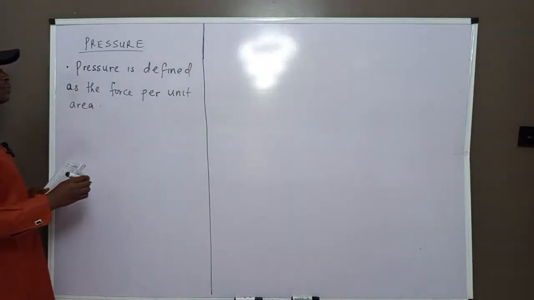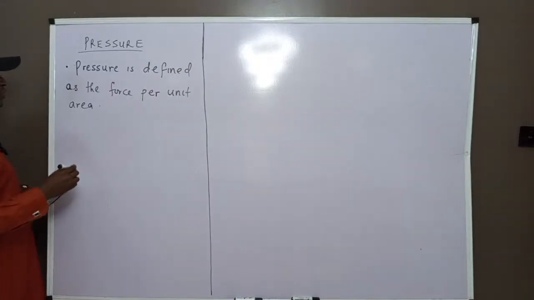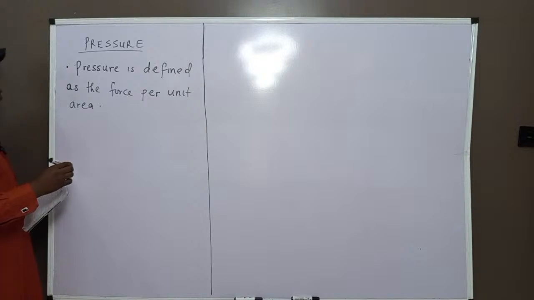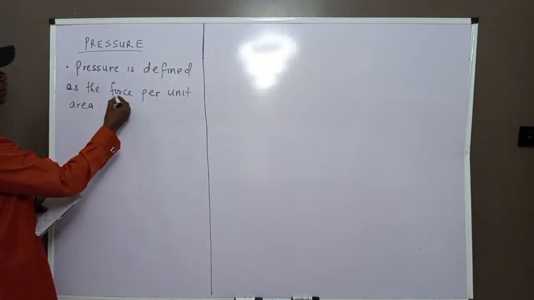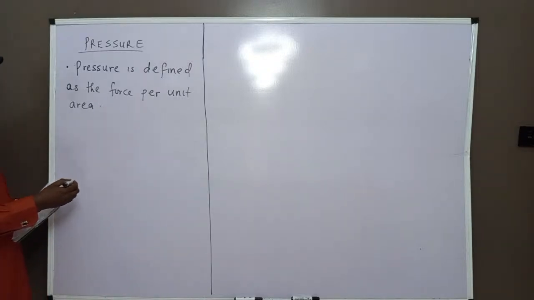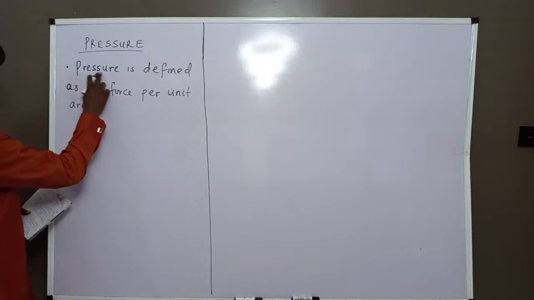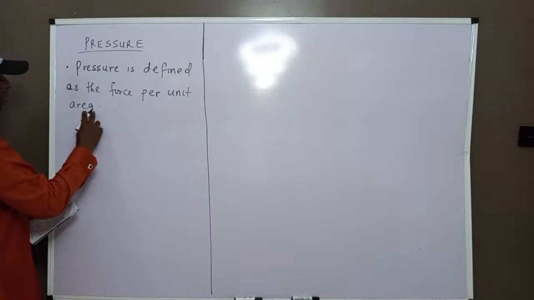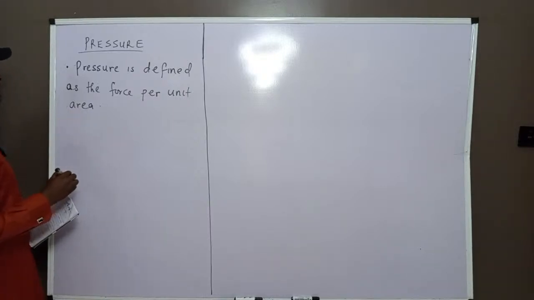Cross-sectional area. So in that case, what do we say? We say pressure is defined as the ratio, that is another way, of force and cross-sectional area. Three things have been mentioned here. We have mentioned pressure, we've mentioned force, and we have also mentioned area.